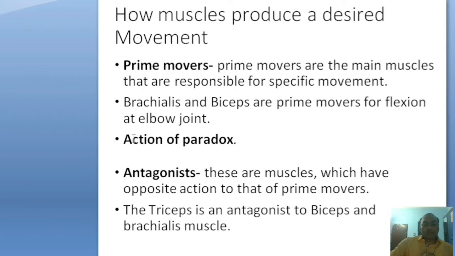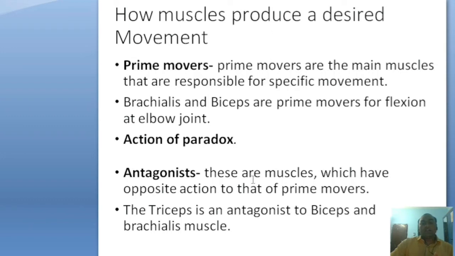Then the next heading is action of paradox. Action of paradox is seen when putting a glass on a table, where gravity assists the movement, but it is controlled by the active movement of the biceps brachii. So this type of eccentric contraction is called the action of paradox, here for flexion of the elbow joint.